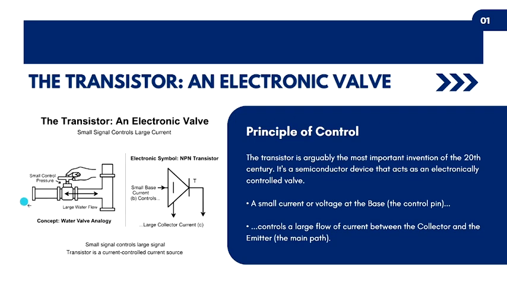Look at the drawing. A small push on the handle, that is the control signal at the base pin, controls a large flow of water, that is the main current between the collector and the emitter. And the big idea: the transistor's job is to let a very small signal control a very large signal. This makes it incredibly useful for everything we use today.